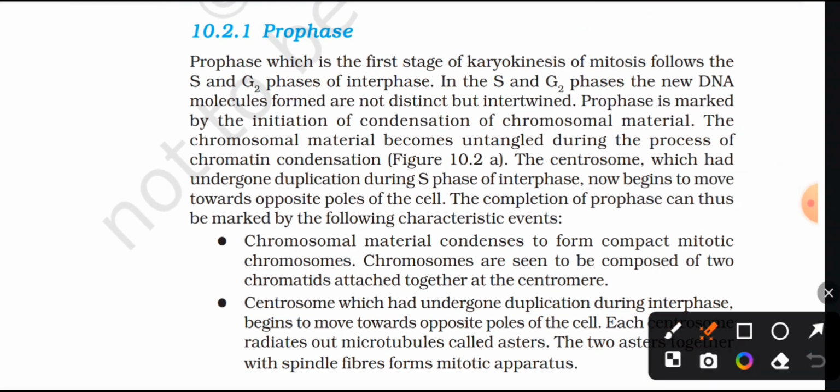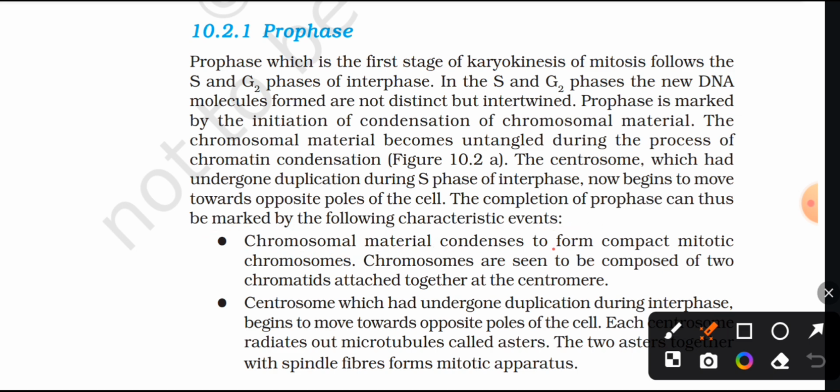Number one, prophase. Prophase is the first stage of karyokinesis of mitosis. It follows the S and G2 phase of interphase. In the S and G2 phase, the new DNA molecules formed are not distinct but intertwined. Prophase is marked by the initiation of condensation of chromosomal material. The chromosomal material becomes untangled during the process of chromatin condensation. The centrosome, which had undergone duplication during S phase of interphase, now begins to move towards opposite poles of the cell. The completion of prophase can thus be marked by the following characteristic events.